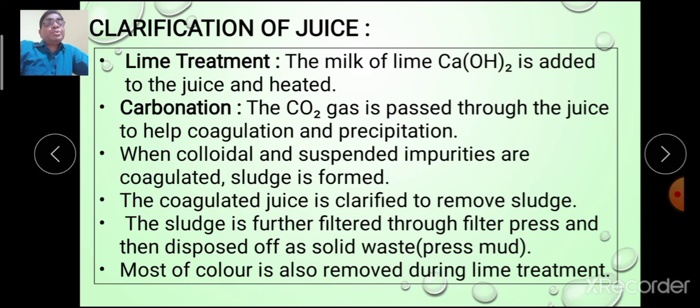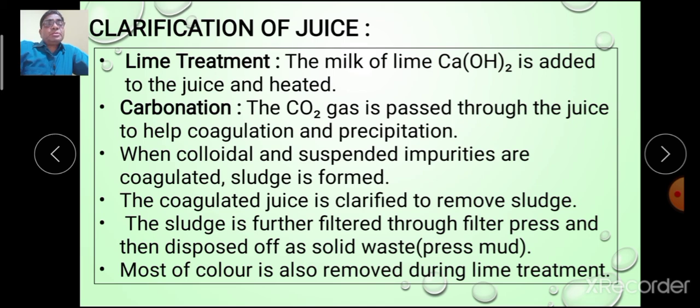Now the extracted juice is taken for the next step, that is clarification, also known as defecation process. Clarification or defecation. What are the treatments? The first treatment is lime treatment. The milk of lime, that is a suspended solution of calcium hydroxide, is mixed to the juice and heated. Also, carbon dioxide gas is passed through the juice to help coagulation and precipitation.